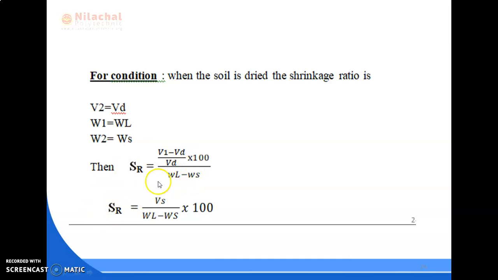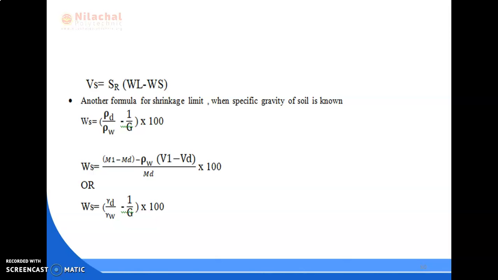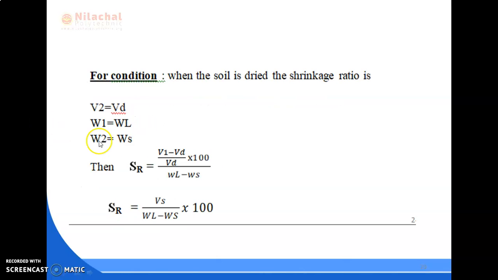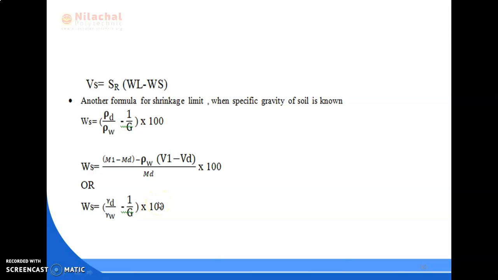We can also change it like this: SR equal to Vs whole divided by (WL minus Ws) into 100. This is also an alternative formula, required to solve the given question. Or it implies, from this, Vs equal to SR into (WL minus Ws).